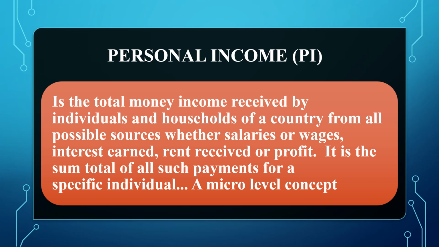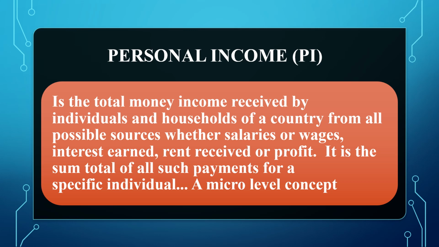In contrast to GDP, GNP, NDP, NI, PCI, etc., personal income is a micro level concept. It does not belong to the whole economy or aggregates but to a single person. A single person may be earning in different ways. A single person may earn rent from some place.